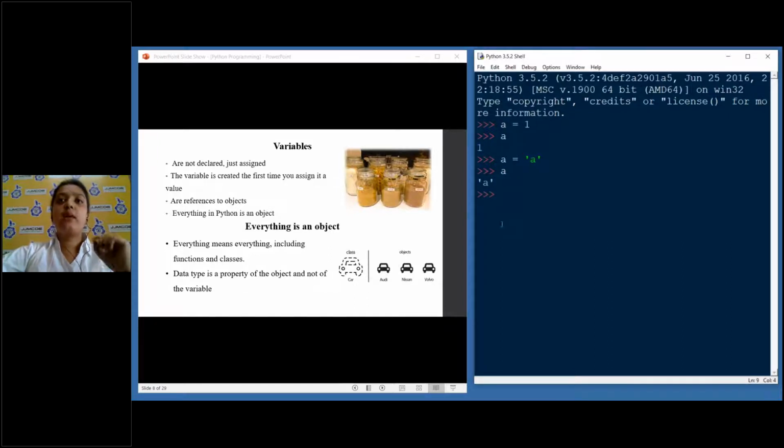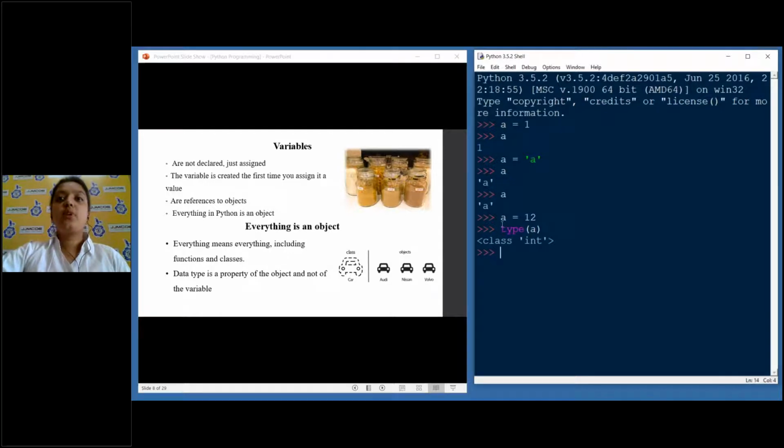Okay, for a small example, I'll show you what it means. Here, what is a? It's holding a character A. Okay, let me give it something like 12. There is a function in Python which allows us to see which class a variable belongs to, and it is called type. I will just pass the variable A.